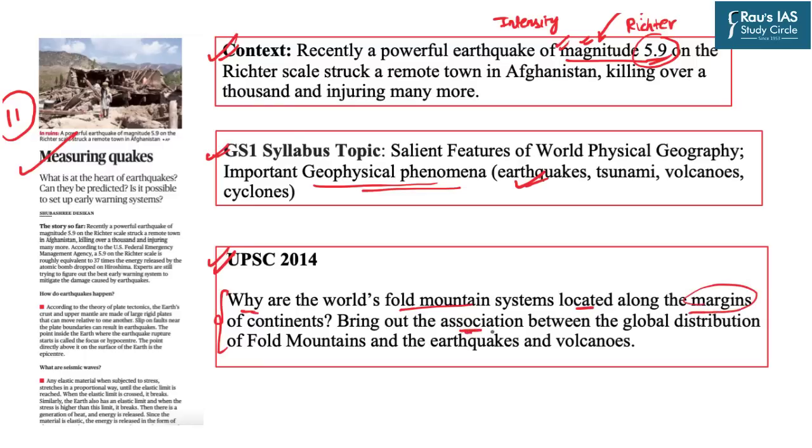Bring out the association between the global distribution of fold mountains, earthquakes and volcanoes. That means that all these phenomena, that is the creation of fold mountains, earthquakes and volcanoes, are somewhat related to each other. And the common aspect in all these three things is the margins, that is the boundaries of the plates. So we will start our discussion in this regard.